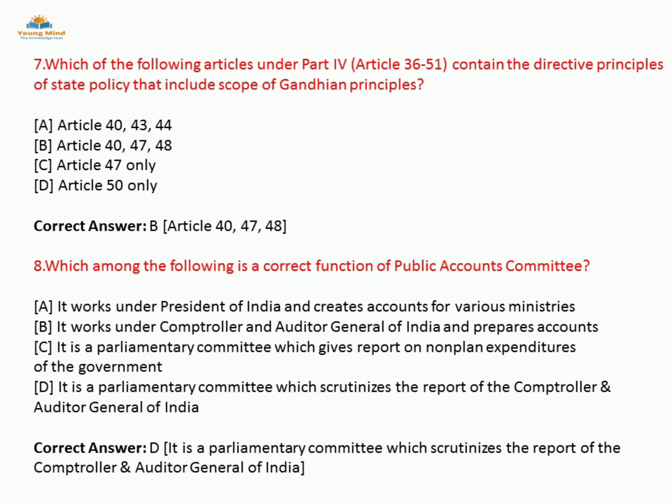Option C, Article 47 only. Option D, Article 50 only. The correct answer is B, that is Articles 40, 47, 48. Articles 40, 47 and 48 contain the directive principles of state policy that include the scope of Gandhian principles. Remember this.